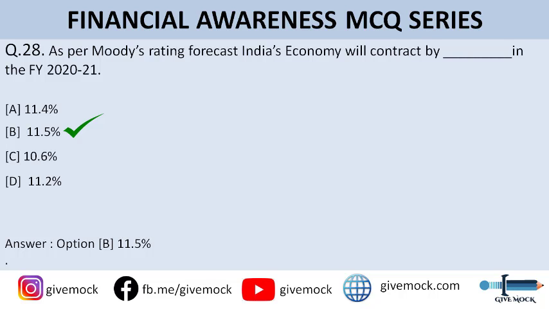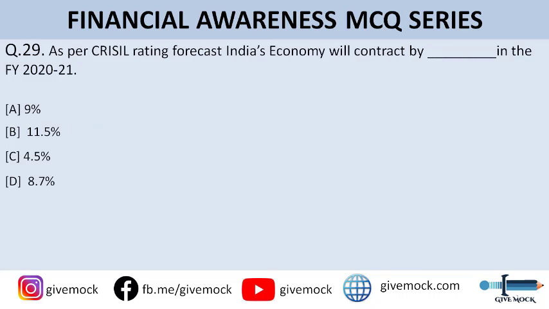Okay. So question number 29. Again, it is related to India's economy, India's GDP. As per CRISIL rating forecast, India's GDP or economy will contract by dash in FY 2021. So you can go through the options here. The correct answer to this question is option A, that is 9%. As per CRISIL rating, India's economy will contract by 9%.